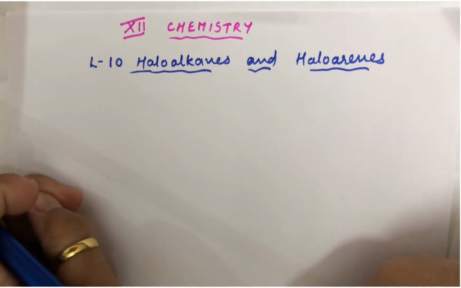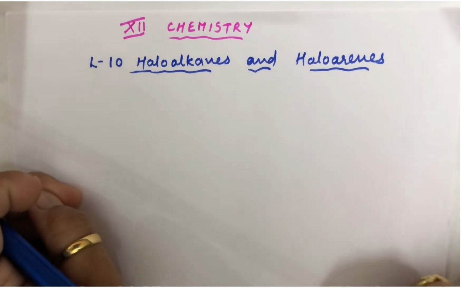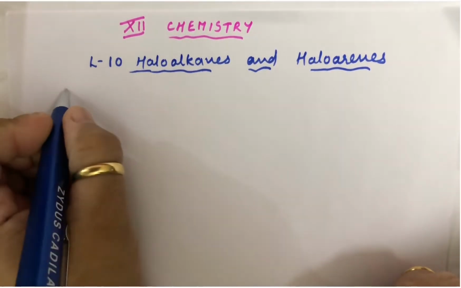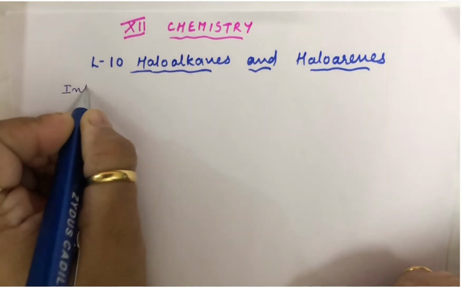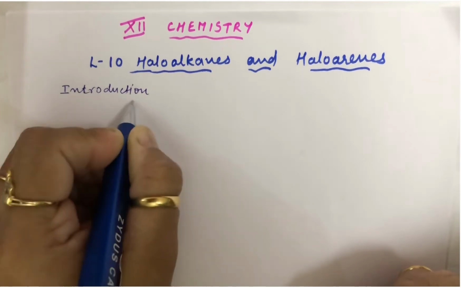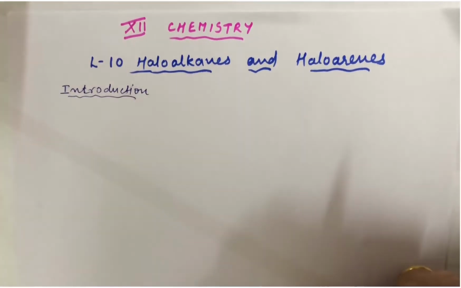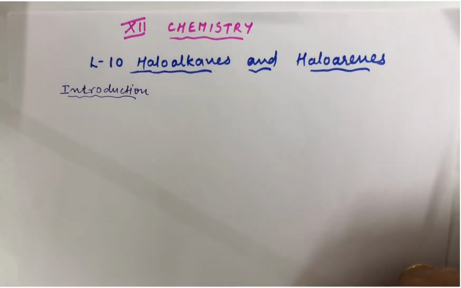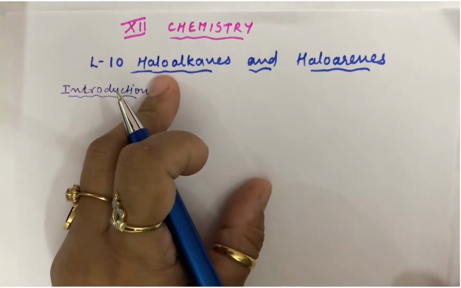Yeah, you can see it's lesson number 10, haloalkanes and haloarenes, the first chapter of part 2 of your NCERT textbooks. So let me talk about this particular chapter, and let me start with the introduction of the chapter. Now students, you can see that the name haloalkanes is all about halogen and alkanes.